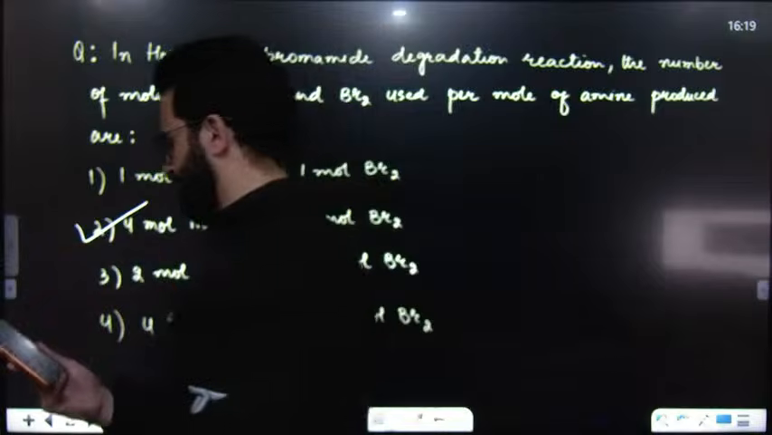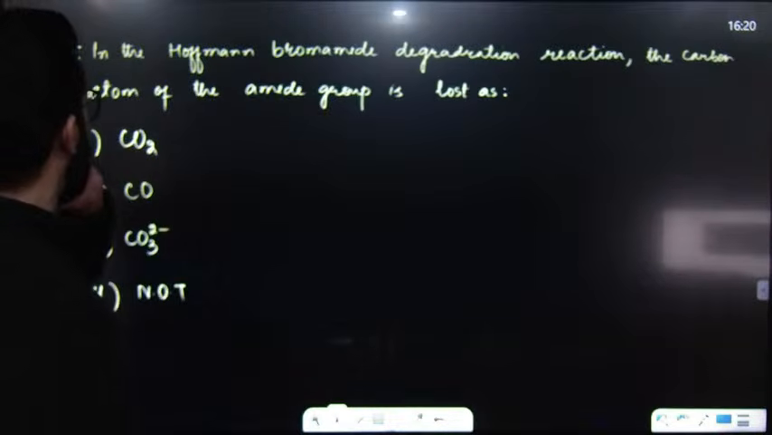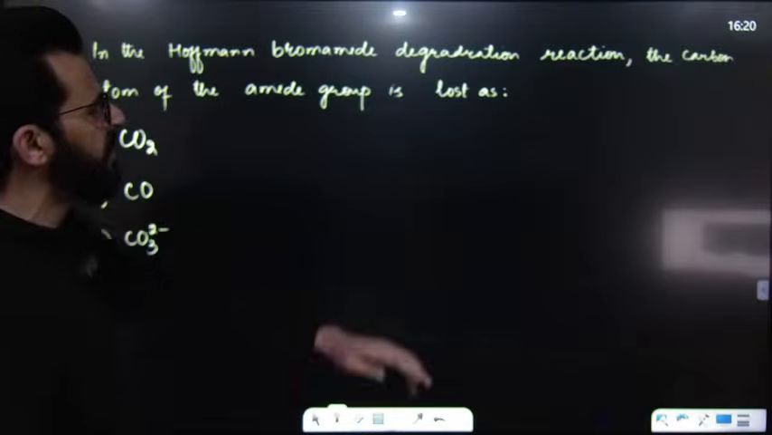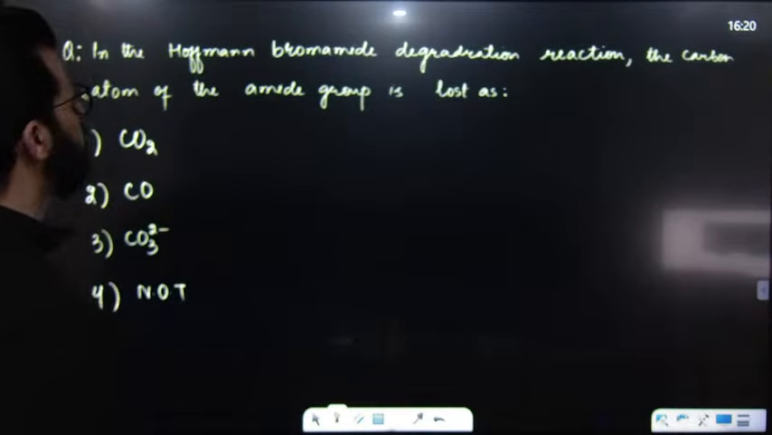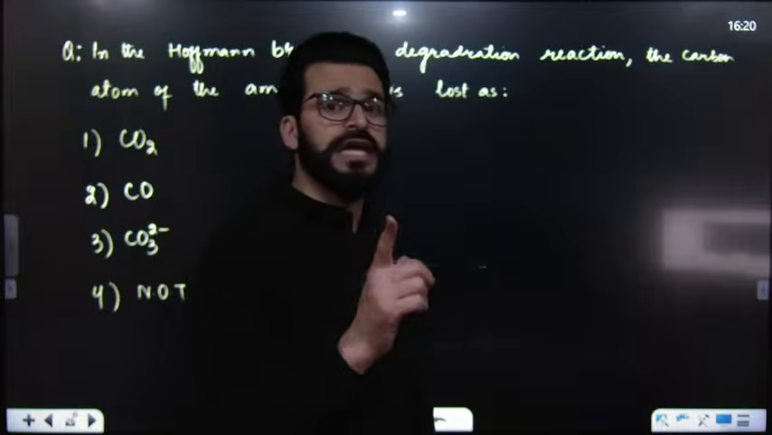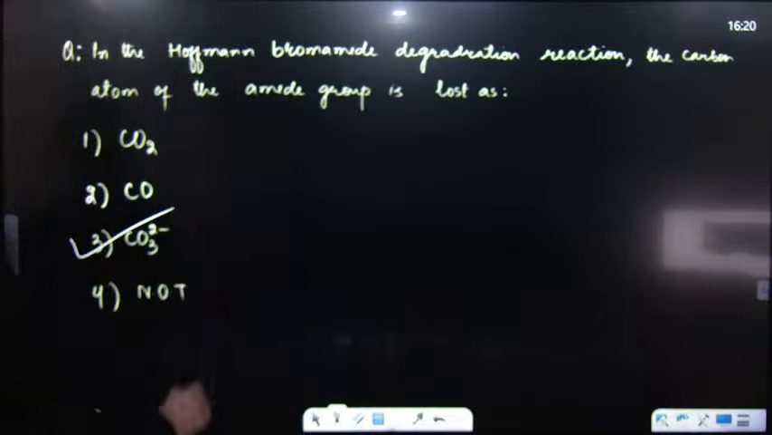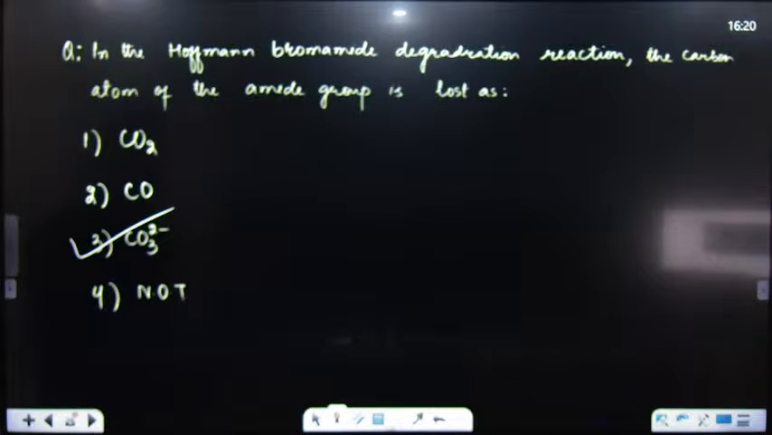Now, after that, we will be having another question over here. In Hofmann bromamide degradation reaction, the carbon atom of amide group is lost as. Carbon atom of amide group is lost as CO3 having 2 negative charges, carbonate. So this is the right answer.